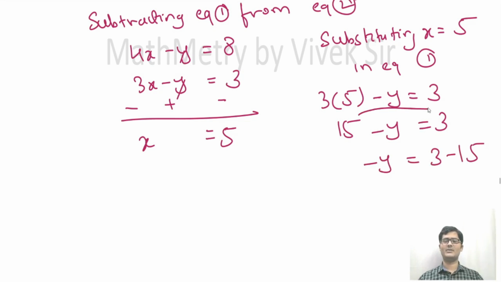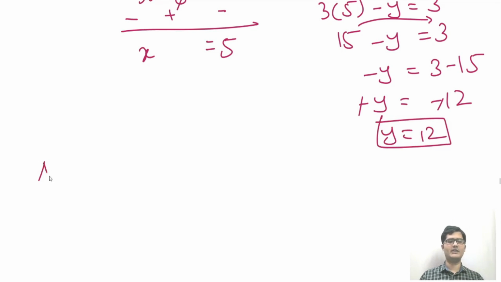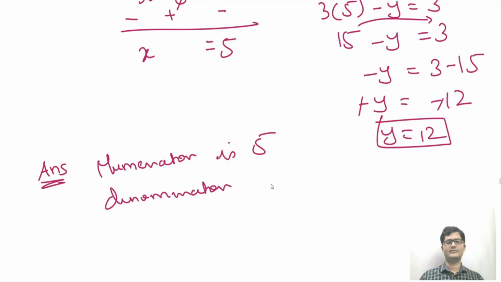I have taken the plus 15 to the other side, so it becomes minus 15. So minus y is equal to 3 minus 15, which is minus 12. Minus minus will get cancelled and we'll have y is equal to 12. Now write the final statement, that is very important for the exam. The numerator is 5, the denominator of the fraction is 12.